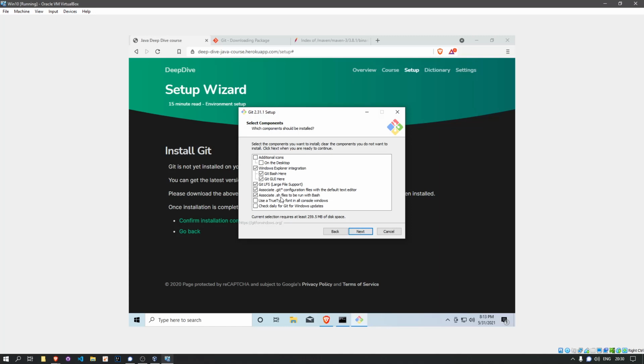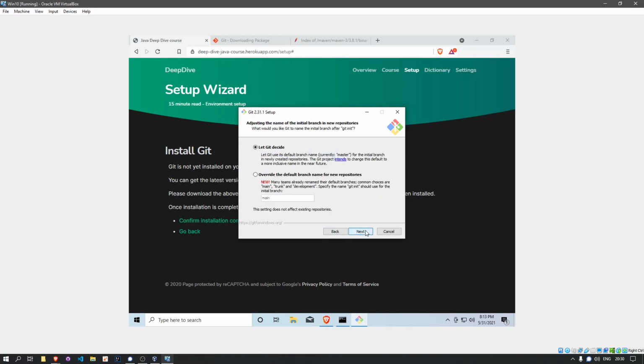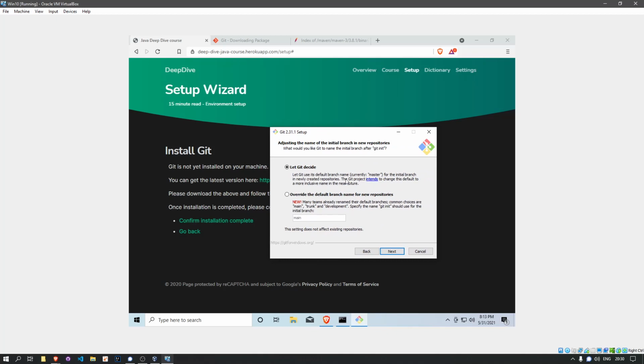This doesn't super matter. I think the defaults are fine for this. I'm fine with this too. This is basically the initial branch that it will make. So you're always working in branches. I think we'll want to change it to main just because our source control system will be using GitHub. They try to use main now. I'm totally fine with it if you also use master. It's a convention just to use something like master, main, trunk, or development.